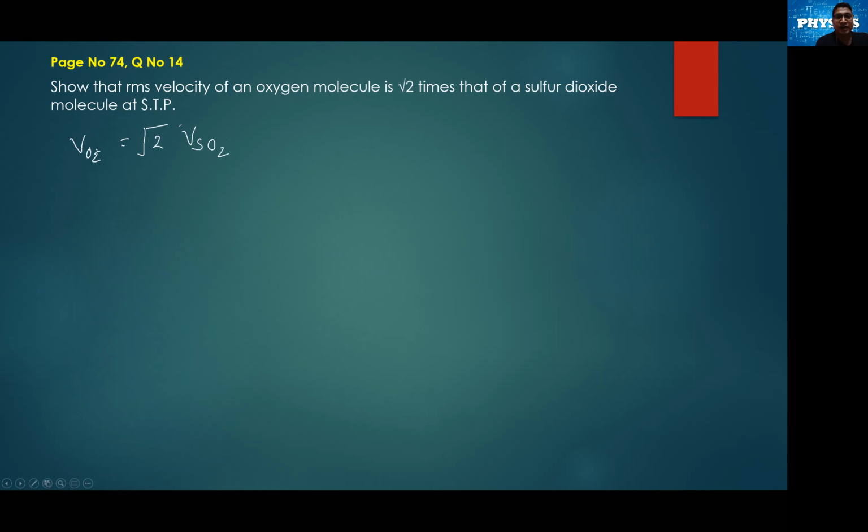Okay, at STP means they have kept the temperature constant for both the molecules, oxygen molecule as well as the sulfur dioxide molecule. So this we have to show over here. Okay, keeping the temperature constant. Temperature is constant over here. Okay, now let's see the solution part.